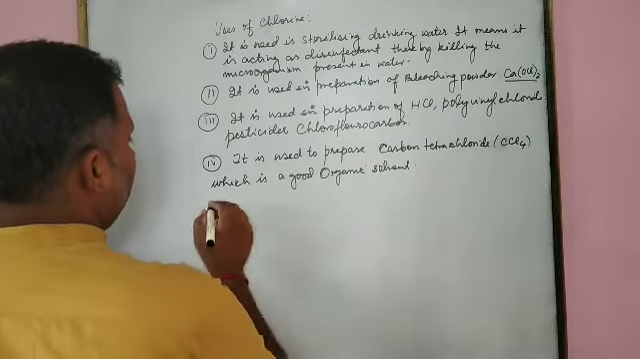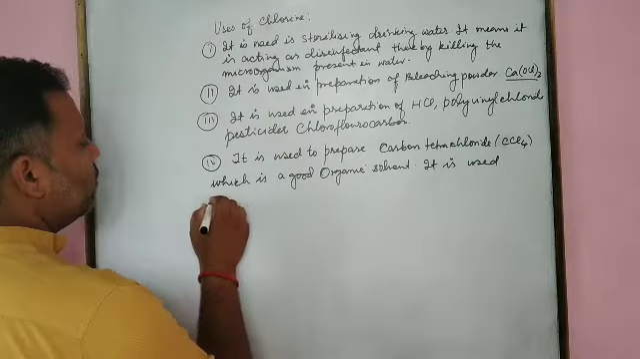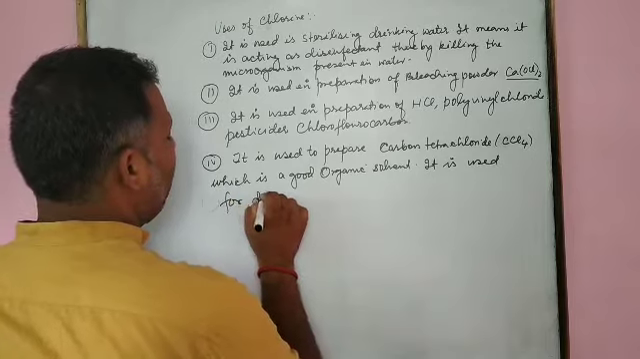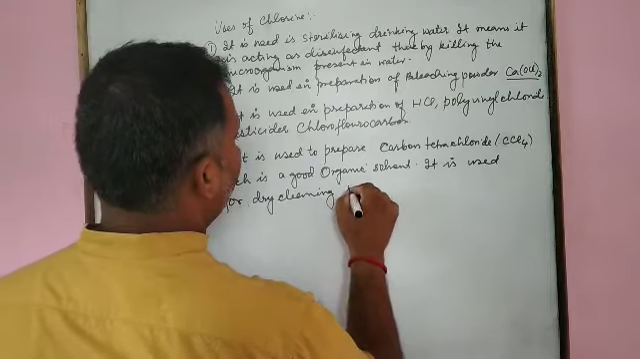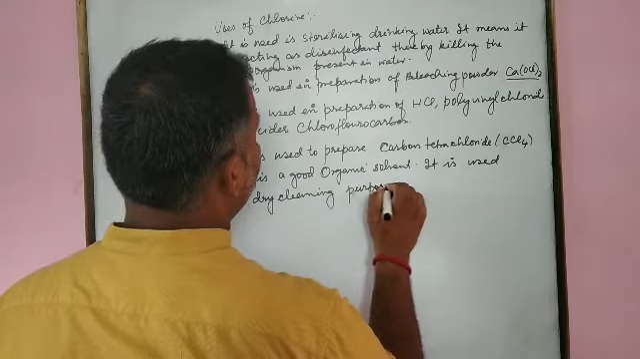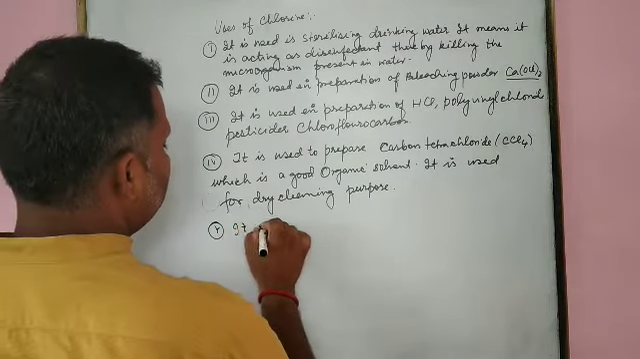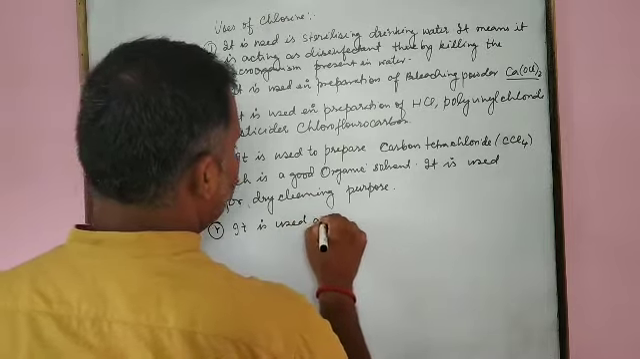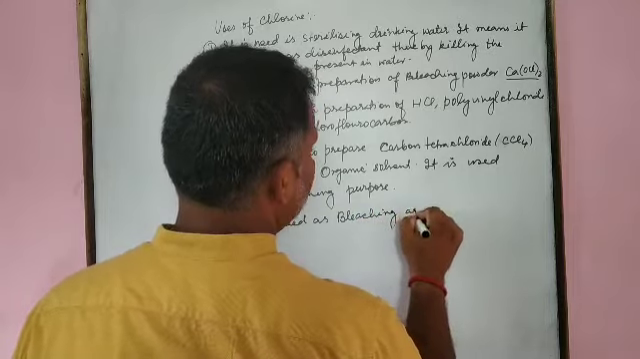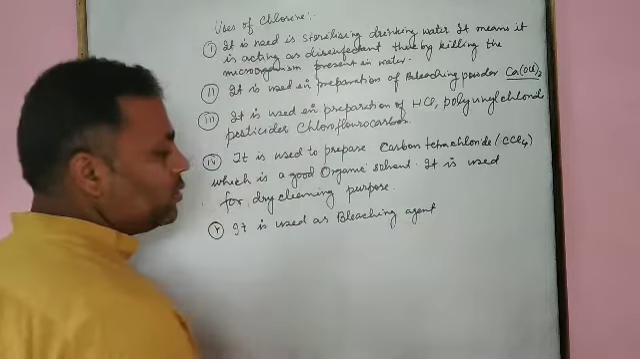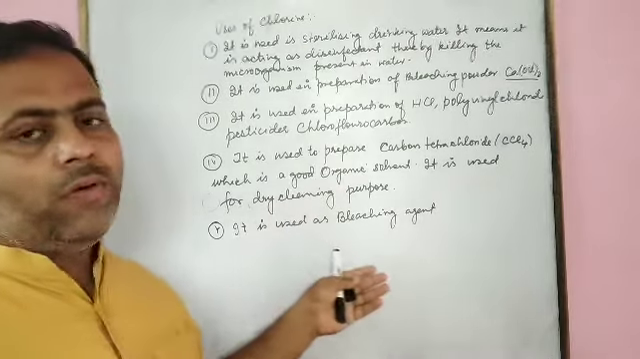To the next, it is used for dry cleaning purpose. The next one, it is used as a bleaching agent. Bleaching agent means it removes the color. These are the properties of chlorine which we have studied.